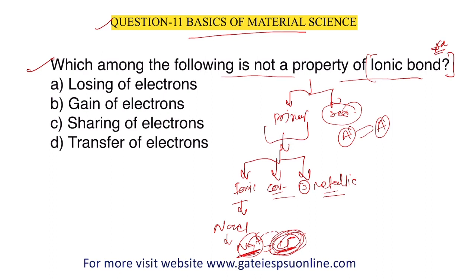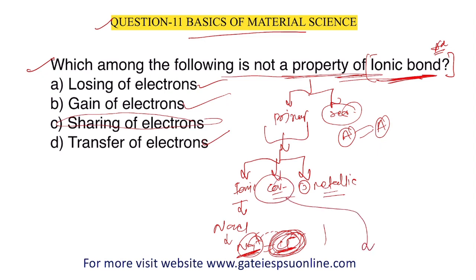Whenever we talk about an ionic bond, there is losing of electron. This cation will lose its electron. Also, this anion will gain an electron. So this is also a property of ionic bond, and also transfer of electron from this to this. So all three points are the same. But sharing of electrons is not a property of ionic bond, because it is a property of the covalent bond.